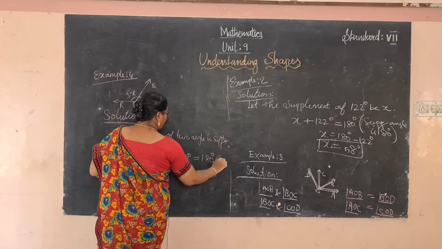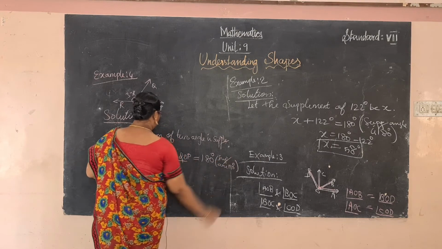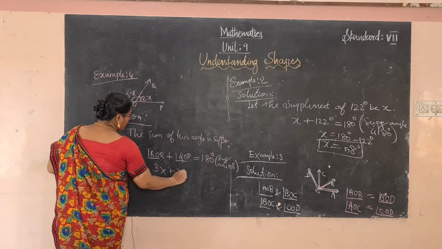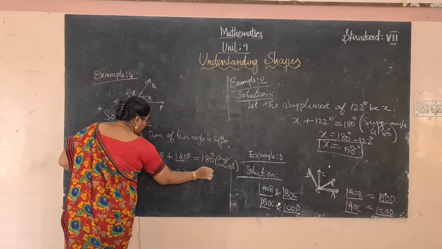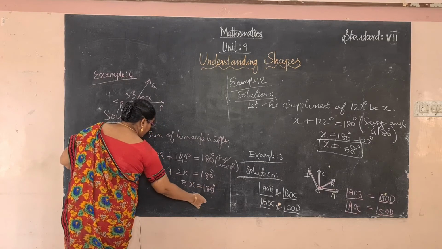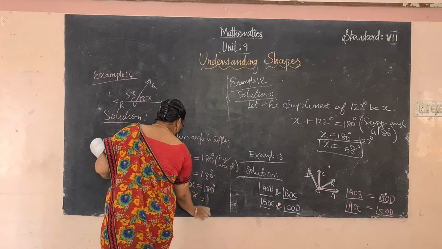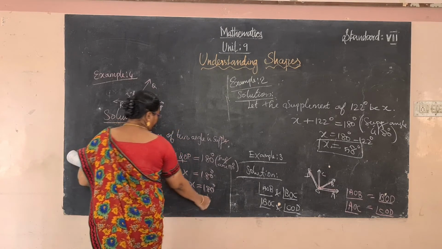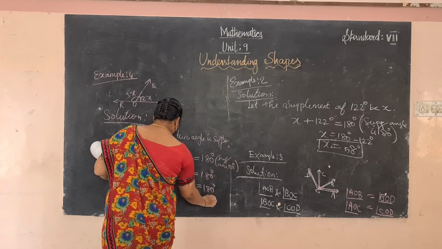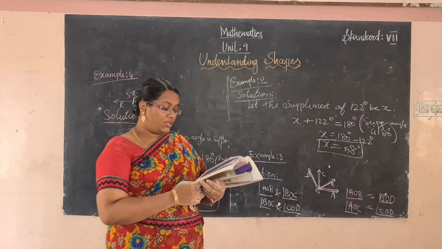Here supplementary angles are 180 degree. So 3x plus 2x equals 180 degree. So 5x equals 180 degree, so x equals 36 degree. Right, that's it. Hence x value is 36.